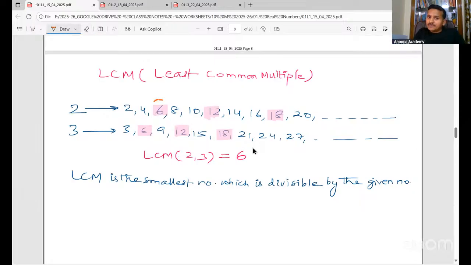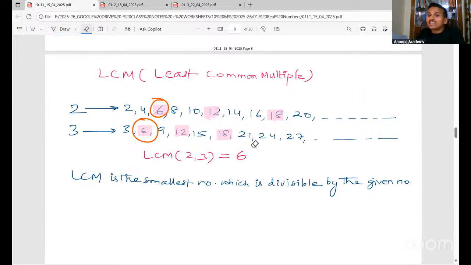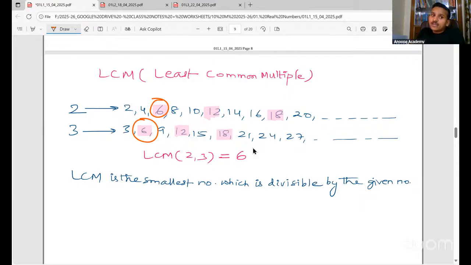Which is the lowest or the least among those? That is 6, right? See, if you write the multiples of 2 and the multiples of 3, there will be so many common multiples. 6 is there, 12 is there, 18 is there, 24 is there, even 30 is there. See, 30 will come here also and here also. 30 is also common. But which is the smallest which is common? Which is the least which is common? 6. That is why LCM of 2 and 3, LCM of 2, 3 is nothing but 6. Clear everyone?